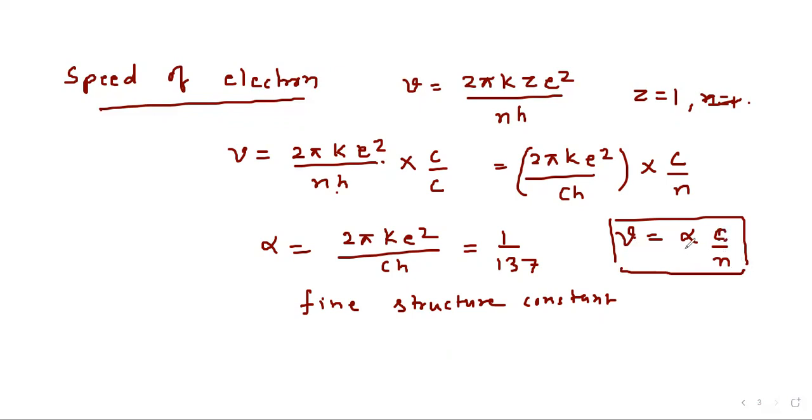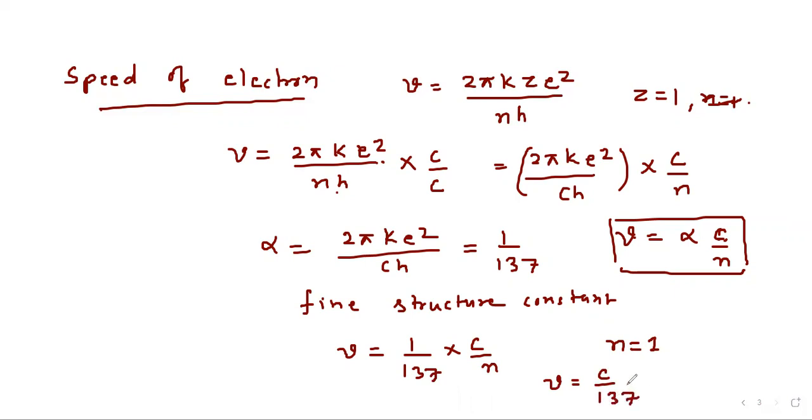And now here further we put the value of alpha. So what do we get? We get v equal to 1 upon 137 times c upon n. Now we consider the first orbit of hydrogen atom, then n will be 1. In that case, we will get v equal to c upon 137.